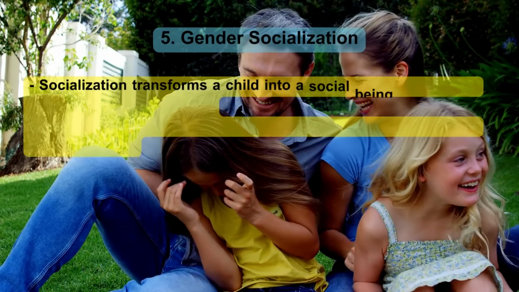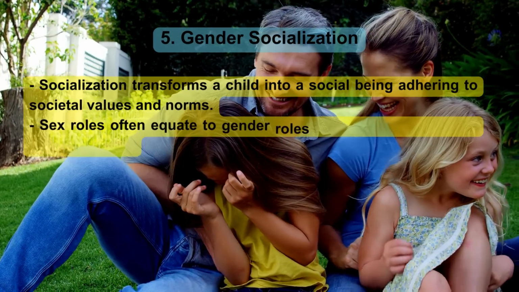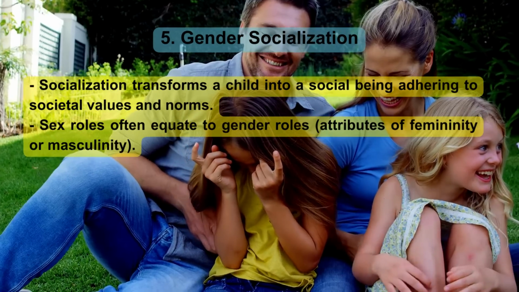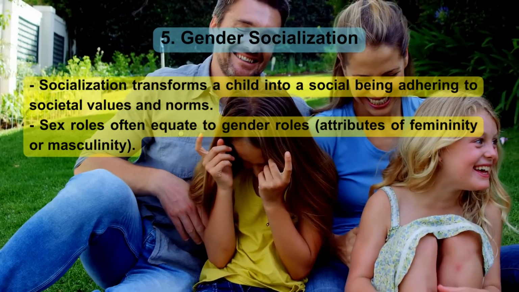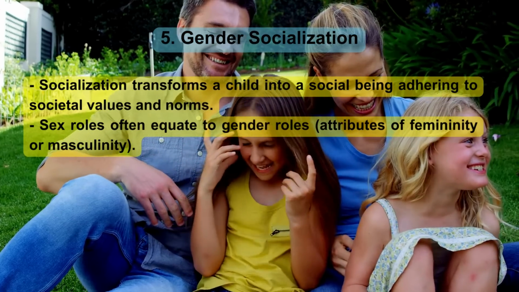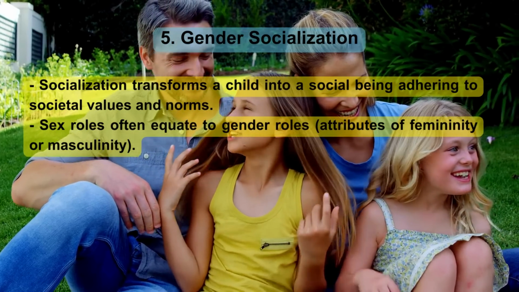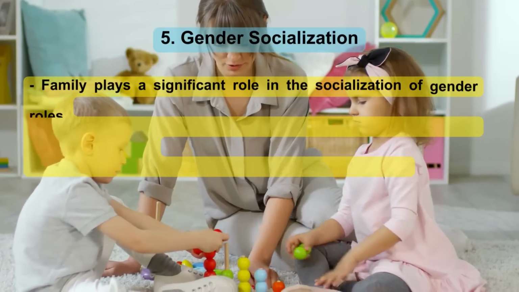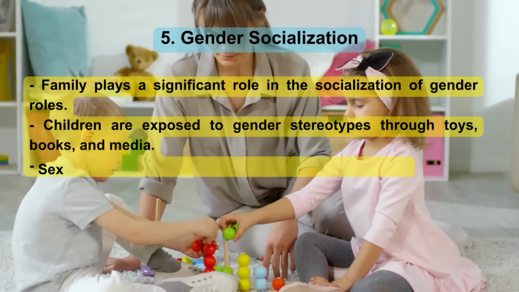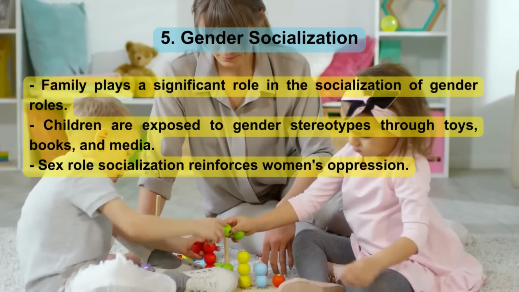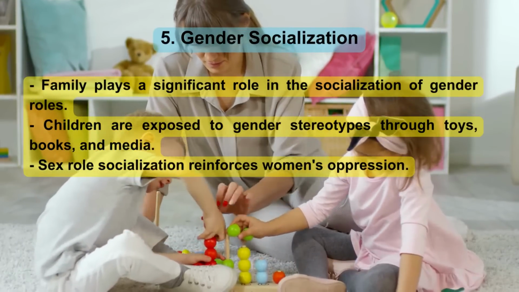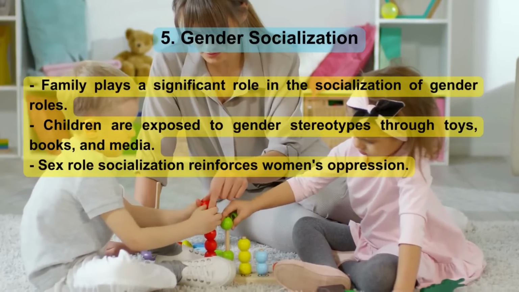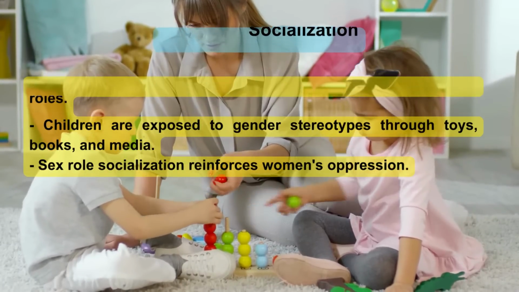5. Gender socialization. Socialization transforms a child into a social being adhering to societal values and norms. Sex roles often equate to gender roles, attributes of femininity or masculinity. Family plays a significant role in the socialization of gender roles. Children are exposed to gender stereotypes through toys, books, and media. Sex role socialization reinforces women's oppression.